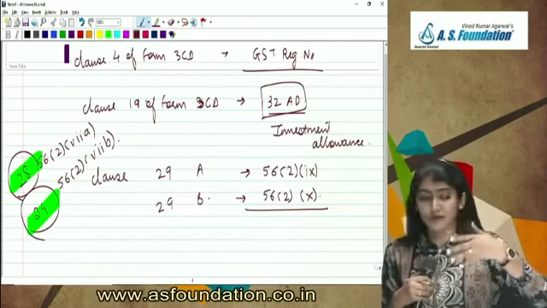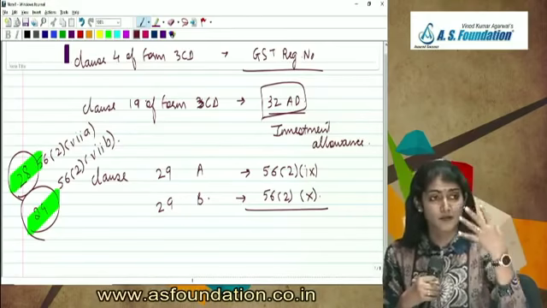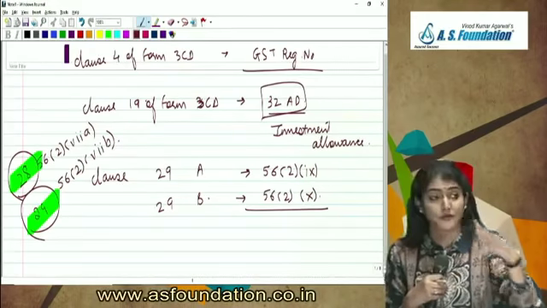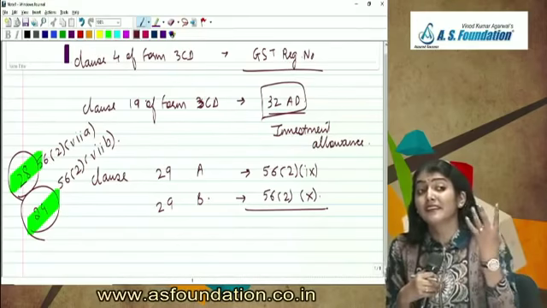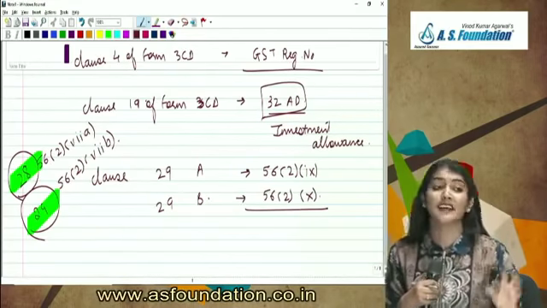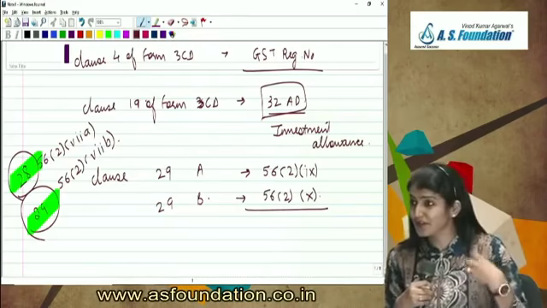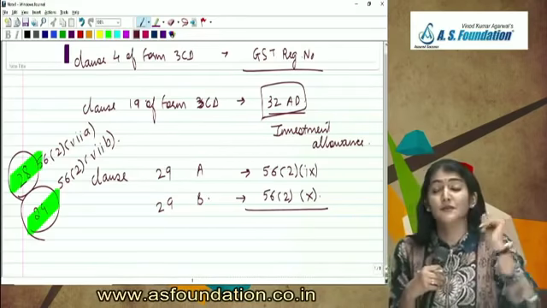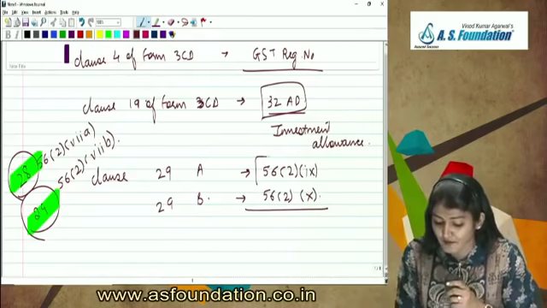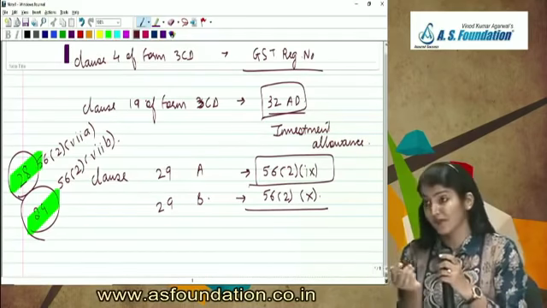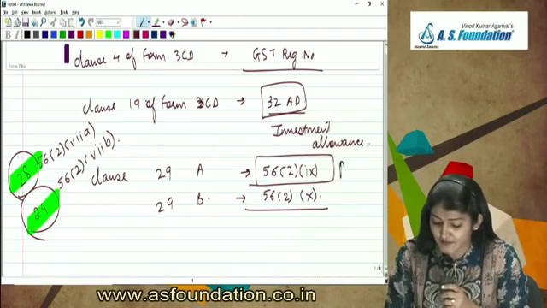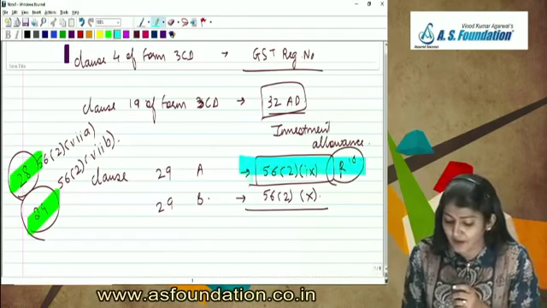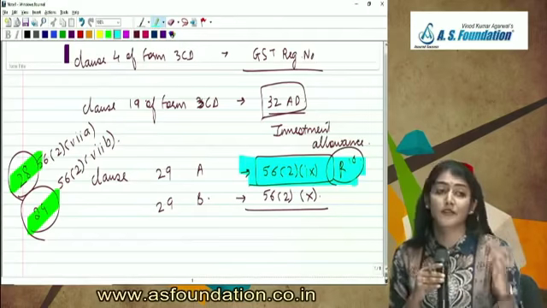The sale was going to take place, so you gave me an advance of 30 lakh, and now due to some reason the sale is not going to take place, and I don't even return the advance, I forfeit the advance. A forfeiture of advance received for the transfer of a capital asset now has to be shown as income under 56(2)(ix) as income from other sources. Revise this 10 times before the exam. Very much a possibility of a case study coming in the exam from this one.